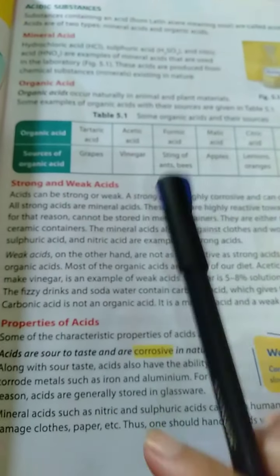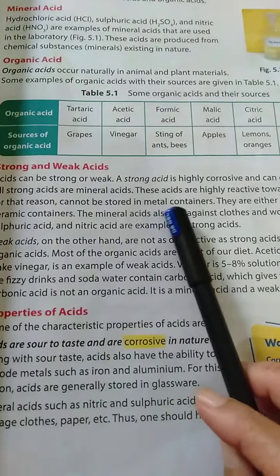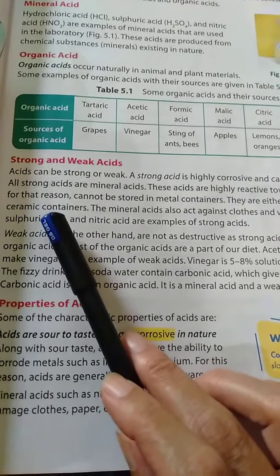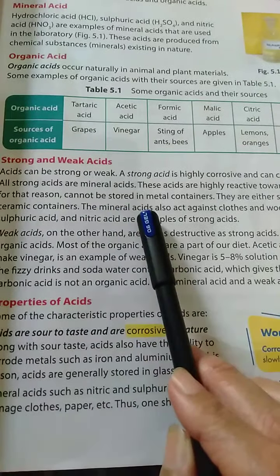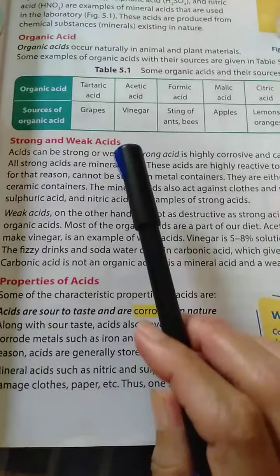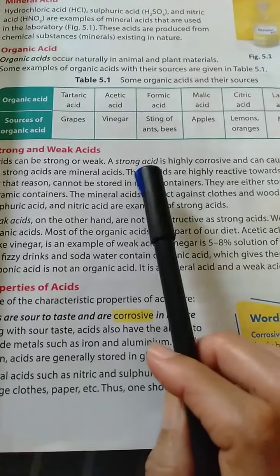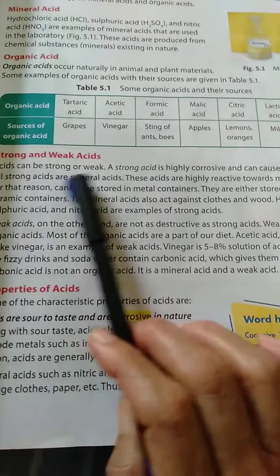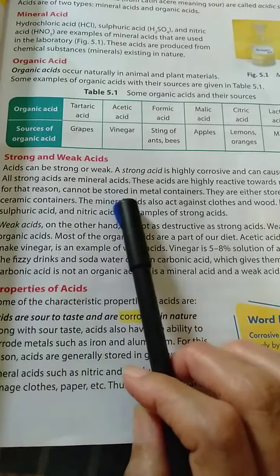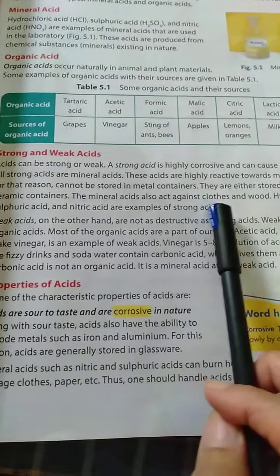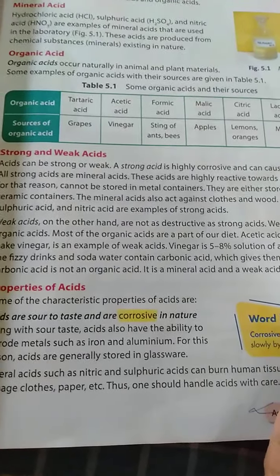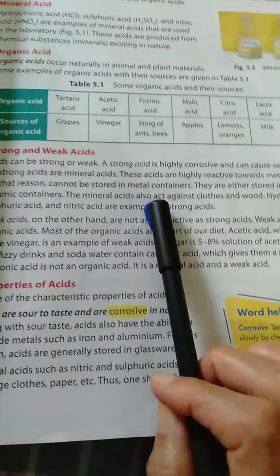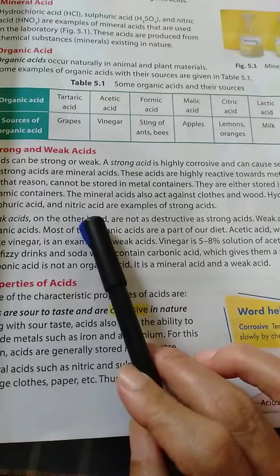These acids are highly reactive towards metals and for that reason cannot be stored in metal containers. They are stored in glass or ceramic containers.